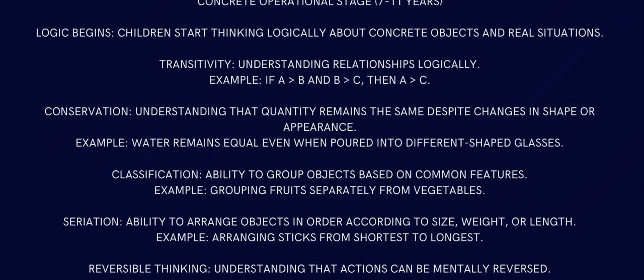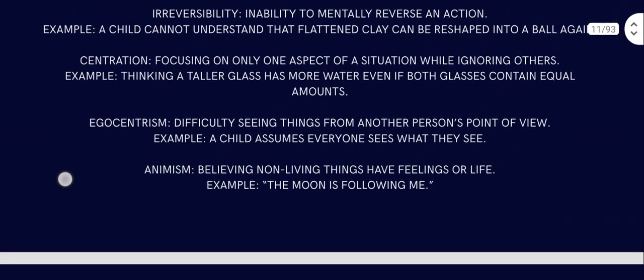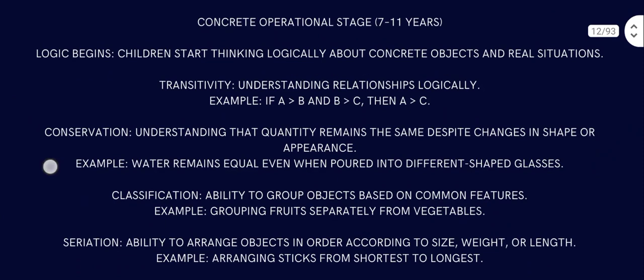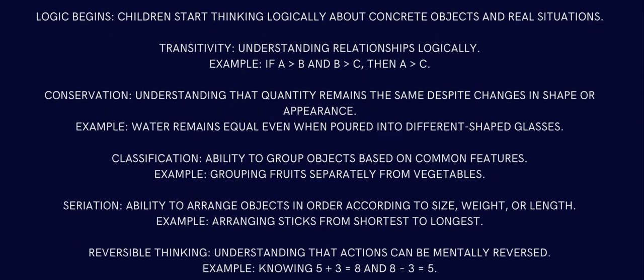Then comes conservation. Conservation is understanding that quantity remains the same despite changes in shape or size. What we covered earlier is centration, focusing on one aspect and ignoring the others. Conservation is the complete opposite of centration, understanding that quantity remains the same despite changes in shape, size or appearance. Like water remains equal even when poured into different shaped glasses. Classification is the ability to group objects based on common features. Example: grouping fruits separately from vegetables.